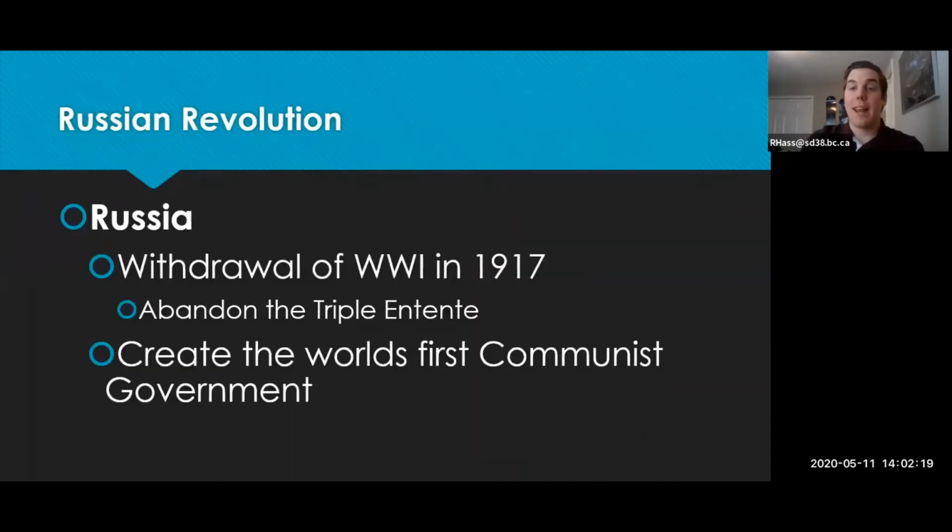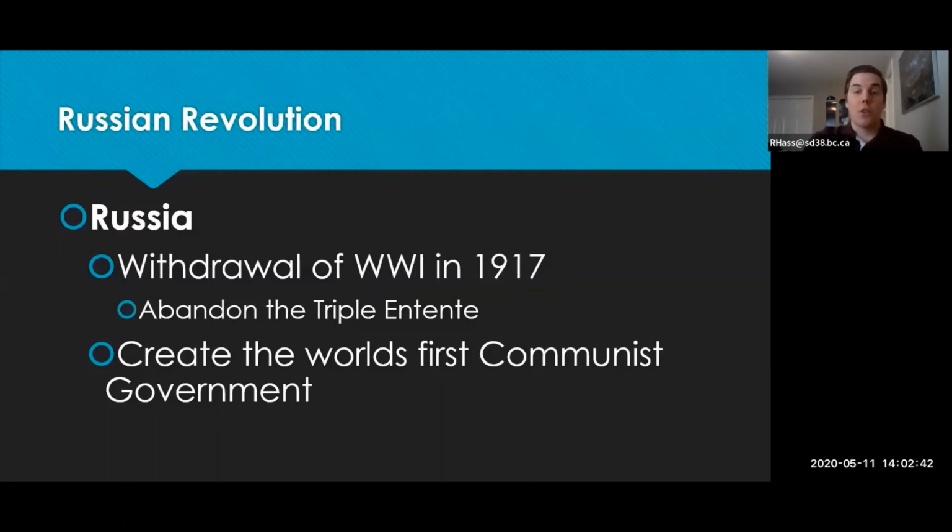Another thing we have to look at at this point, as a side note, is that at this time Russia was going through the 1917 Russian Revolution. Vladimir Lenin, who successfully overthrew the government in Russia, became the first communist leader of a state. We also have to know that Russia actually withdrew from World War I before the end, so they were not involved in this Treaty of Versailles.